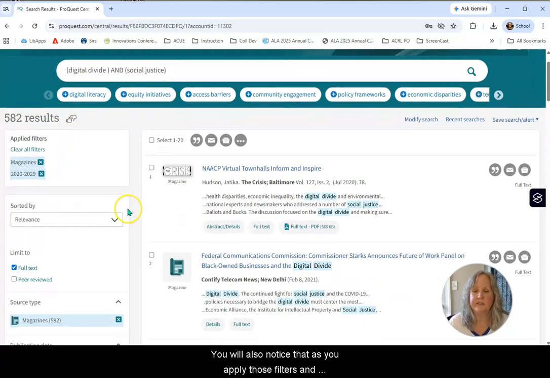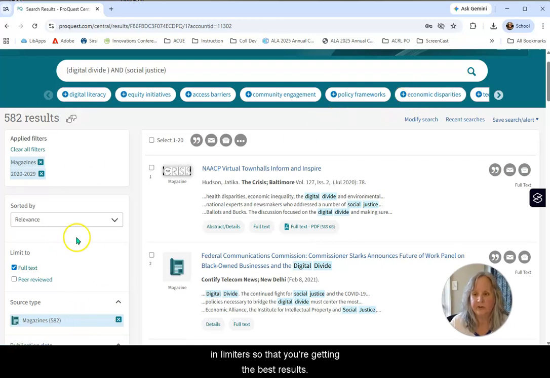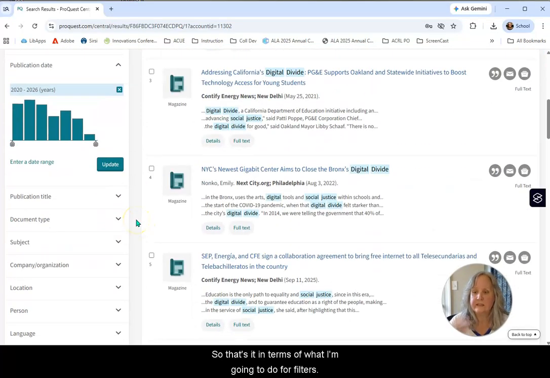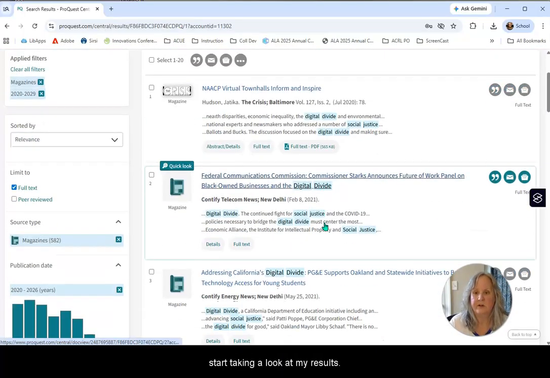You will also notice that as you apply those filters and get the result set to the type of resource that you need, these terms will also continue to refresh. So you can add those terms again, maybe after you've put in limiters, so that you're getting the best results. That's it in terms of what I'm going to do for filters over on the left-hand side of the page. Now I'm going to start taking a look at my results.